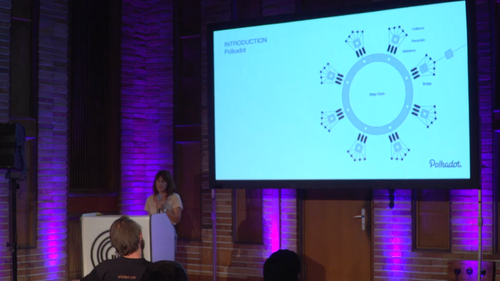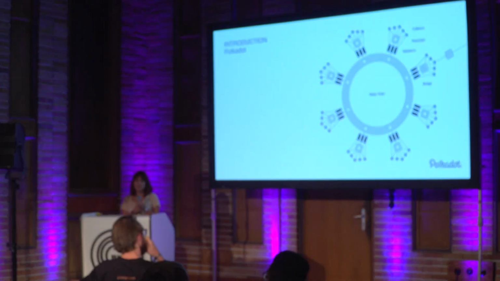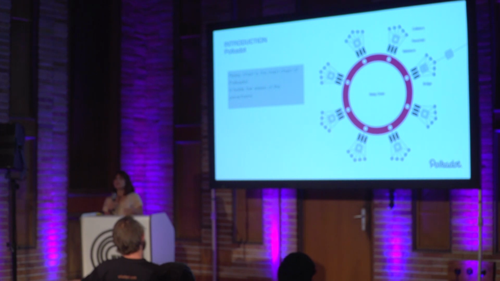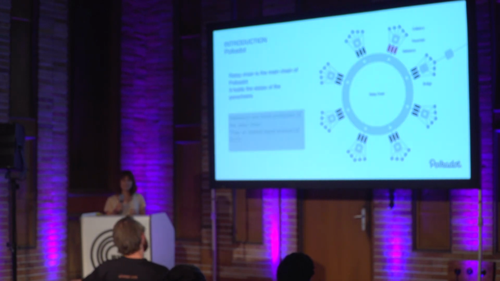Here you see the general picture of Polkadot. The main chain is called relay chain, and the relay chain holds the states of parachains. Parachains are the independent blockchains that I mentioned. And the relay chain is maintained by the parties called validators. And validators run the protocol BABE.